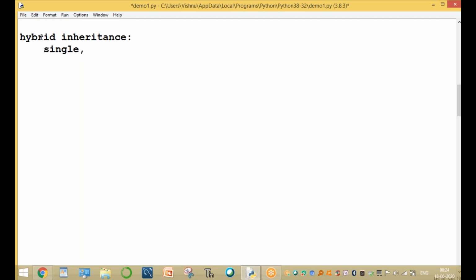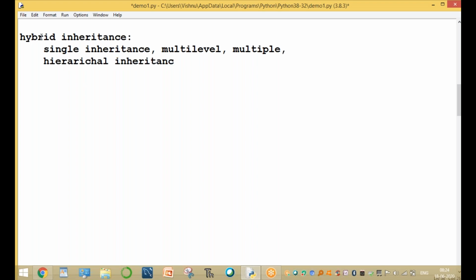Single inheritance is one. Another one is multi-level inheritance. And another one is multiple inheritance. And hierarchical inheritance. These are the different types of inheritance.